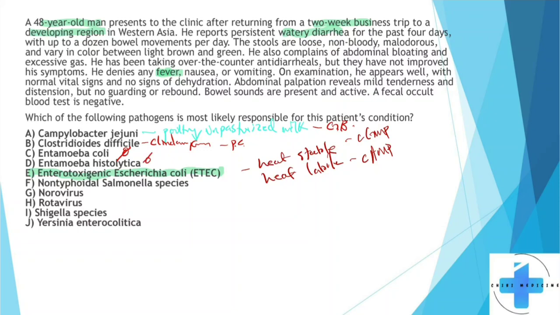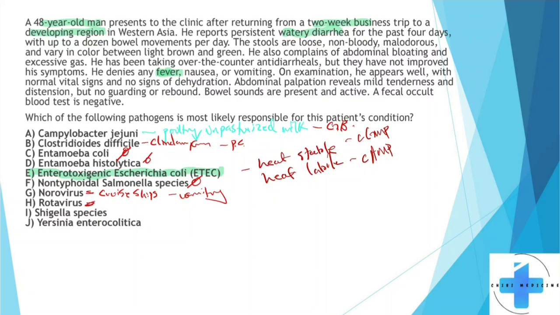Non-typhoidal Salmonella species. Now remember, the typhoidal one gives you that pea soup diarrhea, right? And then the other one gives you an inflammatory bloody diarrhea. So that's out because, again, this patient has watery diarrhea. So this is out. Norovirus. This is the one that you're going to link with cruise ships, all right? So cruise ships. Okay, so it's going to give you watery diarrhea for a few days. It usually resolves on its own, but it's also going to cause vomiting. So that's kind of important. So vomiting.